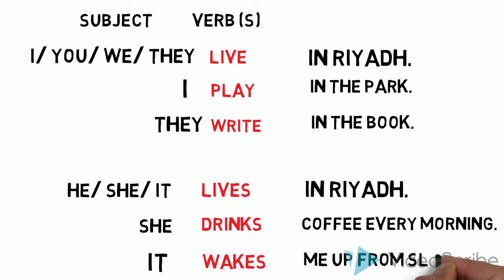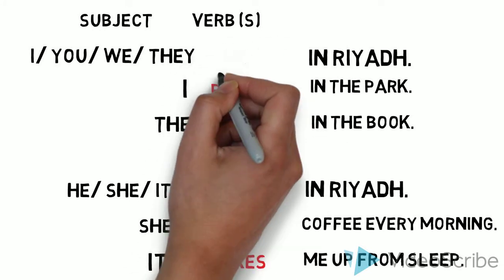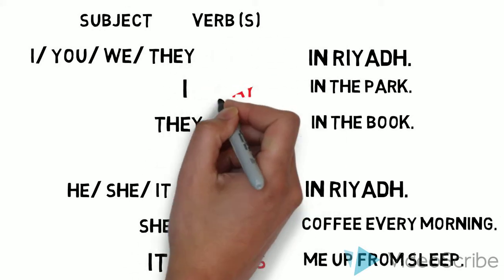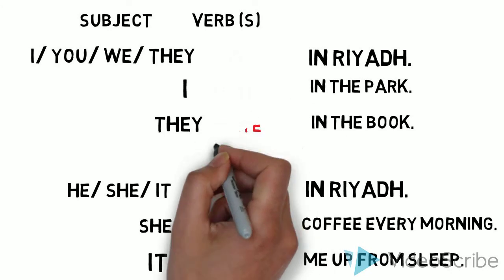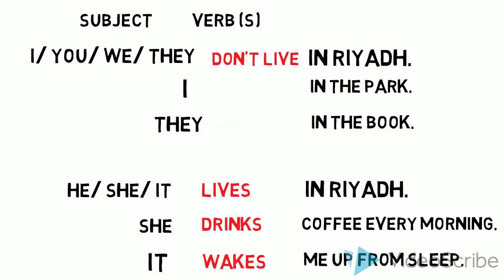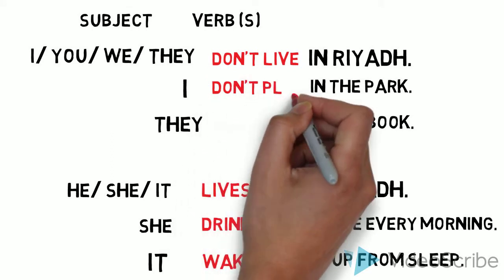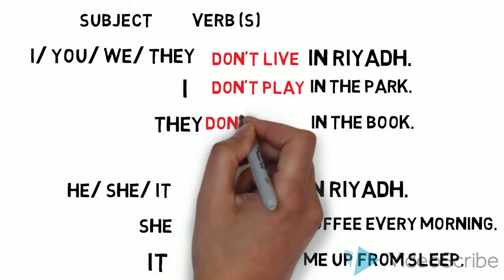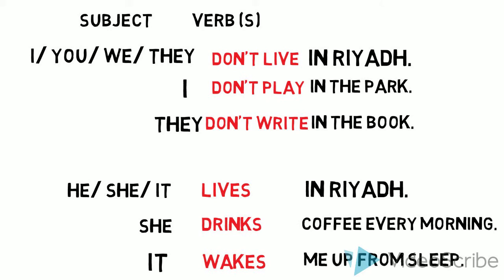For the negative, for the above subjects, I, you, we, and they, we use don't. So, I, you, we, they don't live in Riyadh. I don't play in the park, and they don't write in the book.